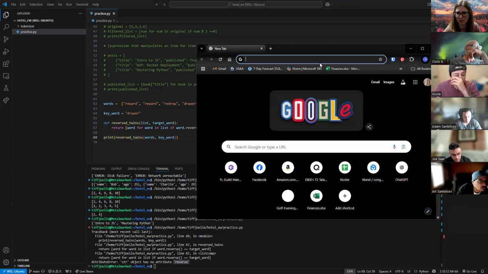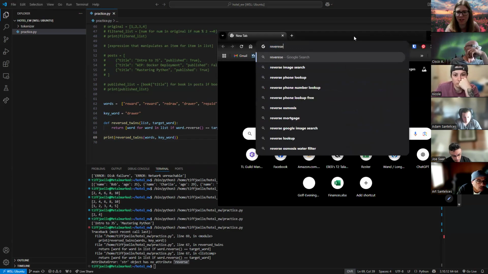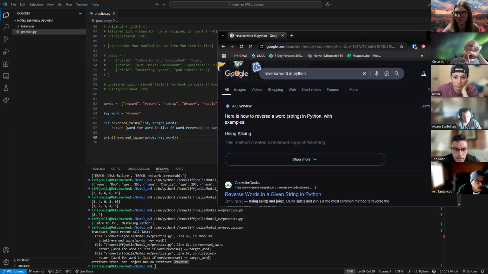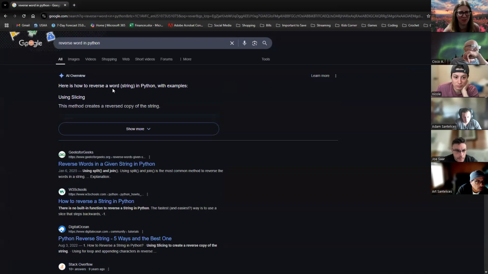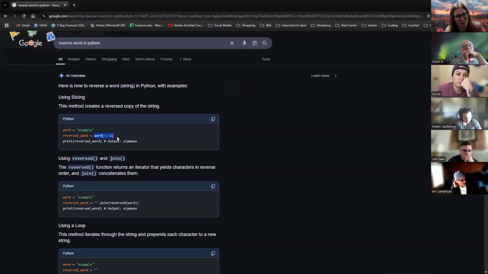Let's go ahead and go to Google. Let's just see how to reverse. I looked at it the other day. This is one of my reverse word in Python searches. Let's see, how to reverse a word or a string. Slicing. That looks good. Look, right here. This reverses a word for me. I'm actually just going to copy this and take it.